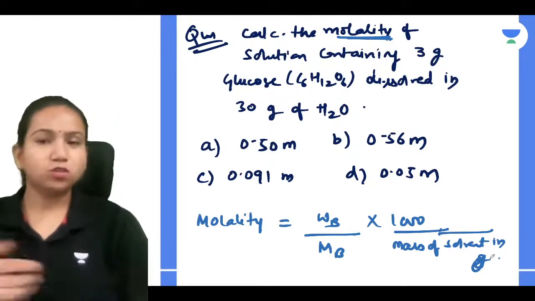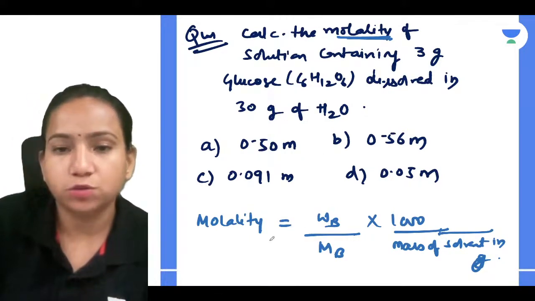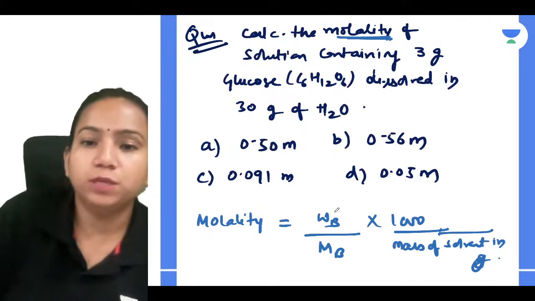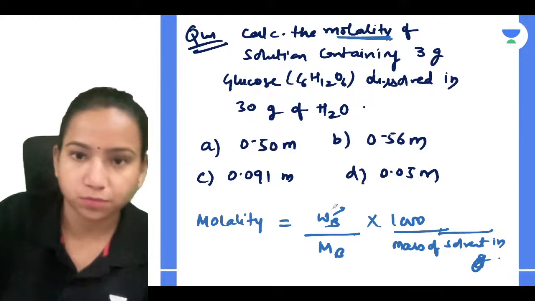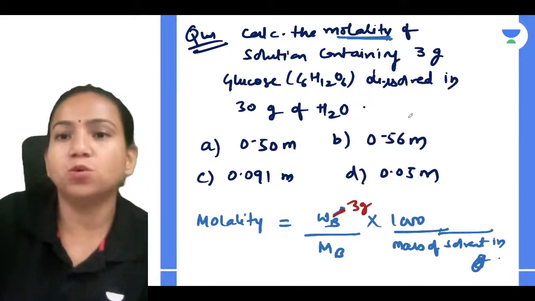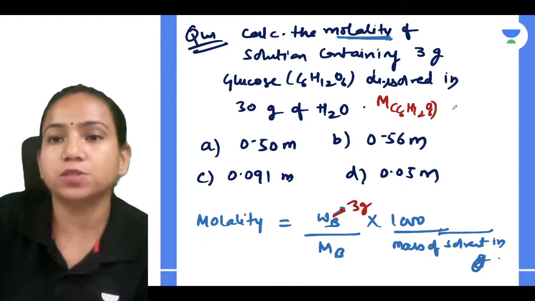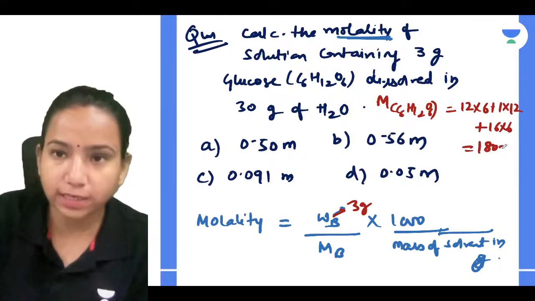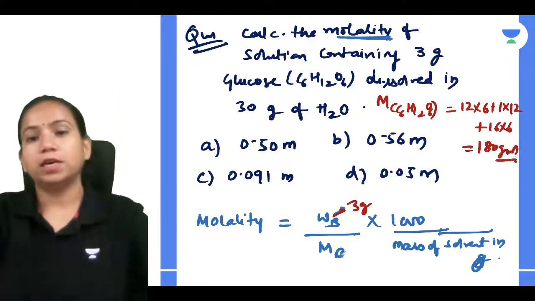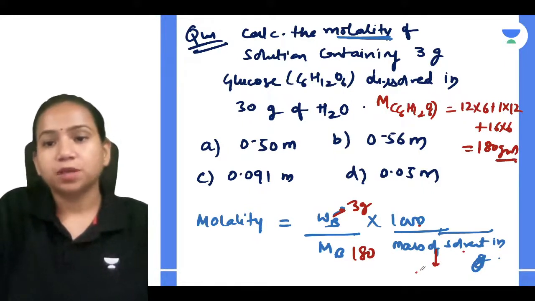Okay, so what you have to do, you just have to put the values. 3 gram of solute, you are taking 3 gram, so WB is 3 gram. Molar mass of glucose, can you find it out? Molar mass of C6H12O6, guys, what it is going to be? 12 into 6 plus 1 into 12 plus 16 into 6. How much you will get? You will get 180 gram per mole. Okay, 3 by 180 into 1000 divided by 30 grams.